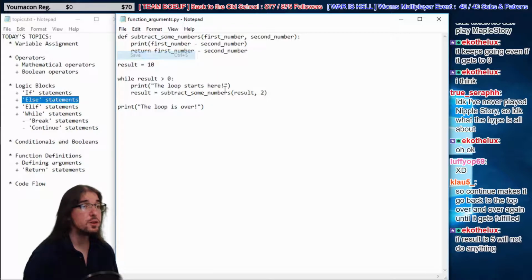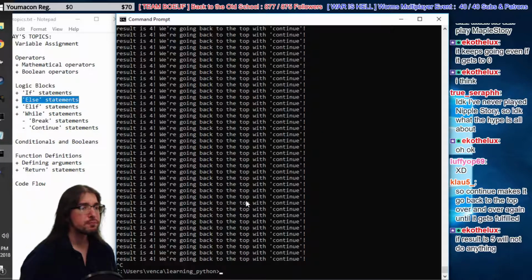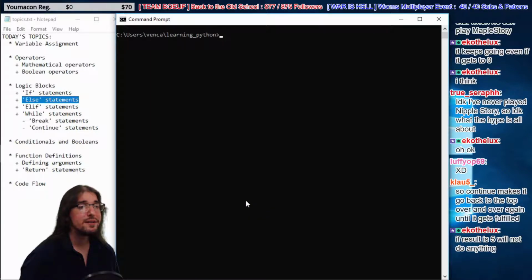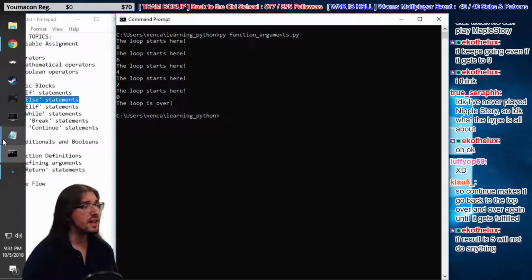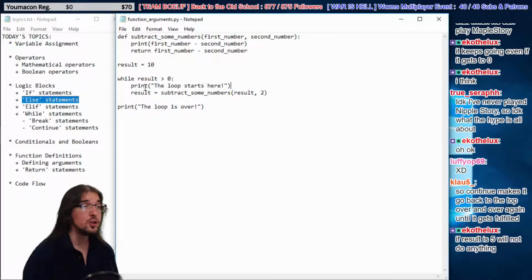Let's try this. Clear the screen of all this spam. The loop starts here, 8. The loop starts here, 6. The loop starts here, 4. It does all that stuff, and then it prints the number. So every time it loops, it says the loop starts here, then does its thing, and goes back to the top.